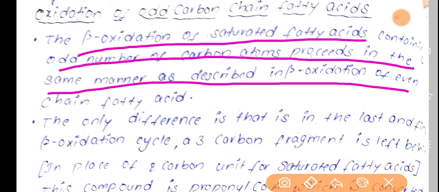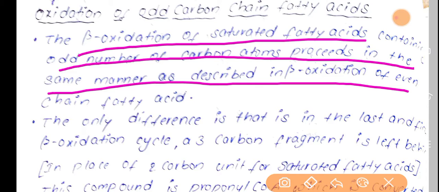So it is similar, and the oxidation of even and odd chain fatty acids will be seen in a similar manner. And here the only difference is the last and final beta oxidation cycle, and a 3 carbon fragment is left behind.